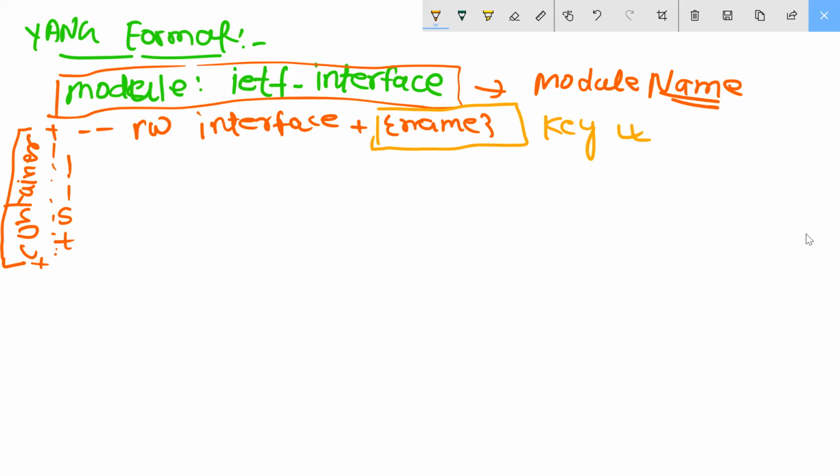After that, what I will do, I will write like this way: name. These are the commands. If you use next, automatically it will come.